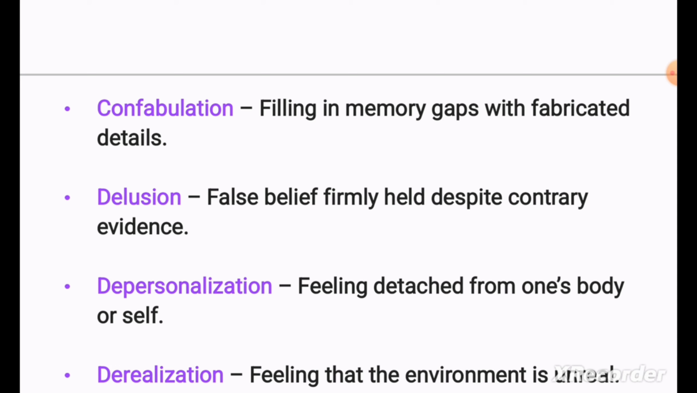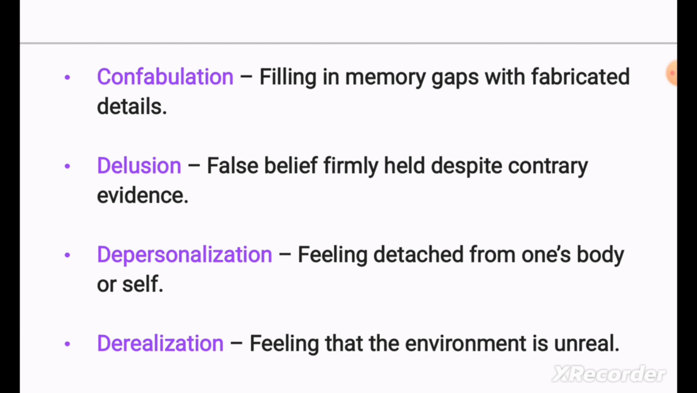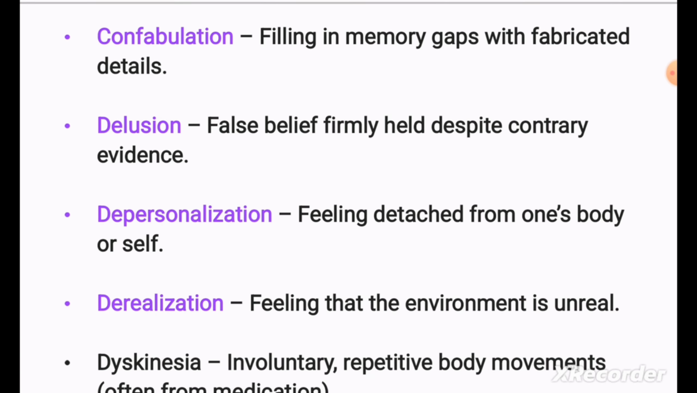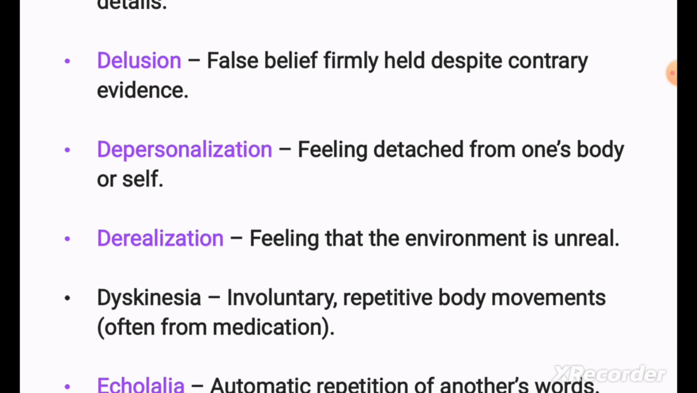It means false beliefs. If you tell them that this is a car, they will not accept it. They will say that this is an aeroplane. This is known as delusion. Depersonalization means feeling detached from one's body or self. Derealization, feeling that the environment is unreal.